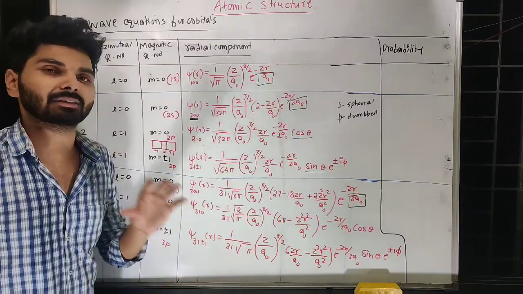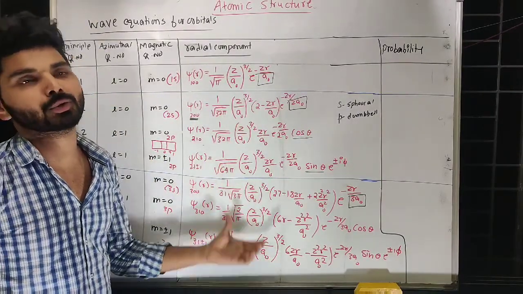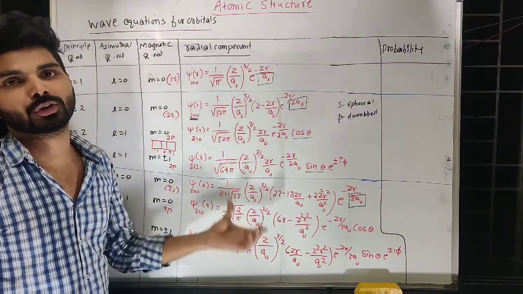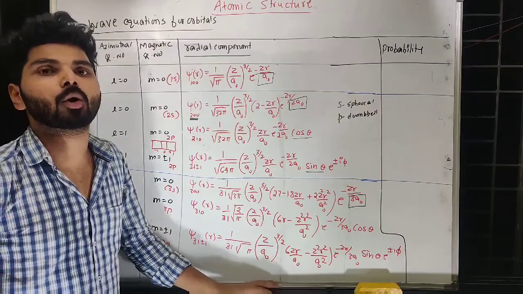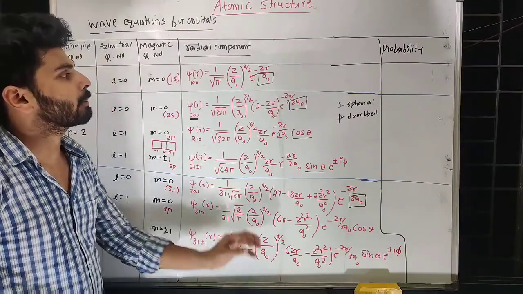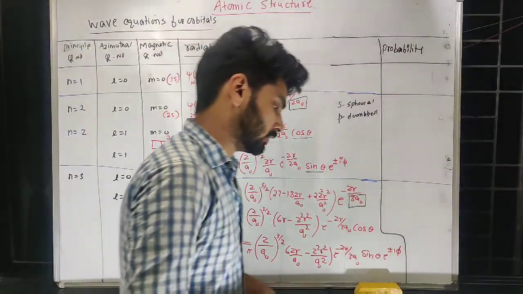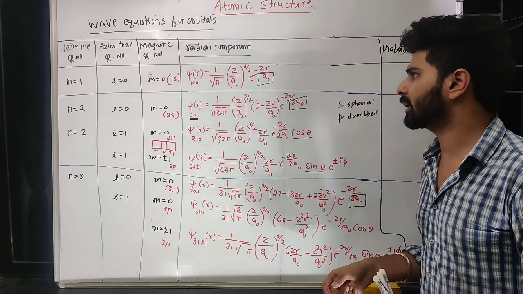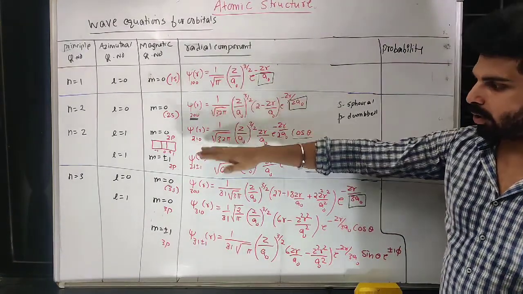Questions will be asked very simply, like they will give you an equation and ask you to find out which orbital this equation belongs to. Based on that finding, you can get to know what the equation is for. So this is the basic trick you need to remember. But as I told you, you have to remember this particular equation because this is very simple. I think you can remember this. Most of the time this is not given, while these all will be given.